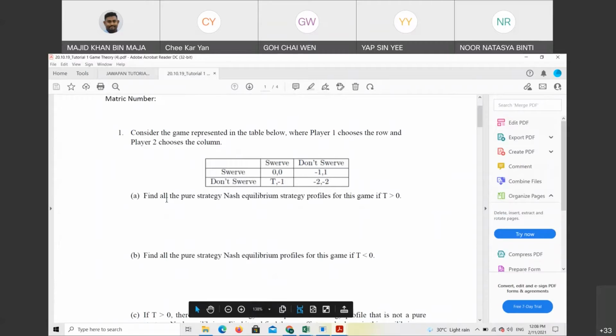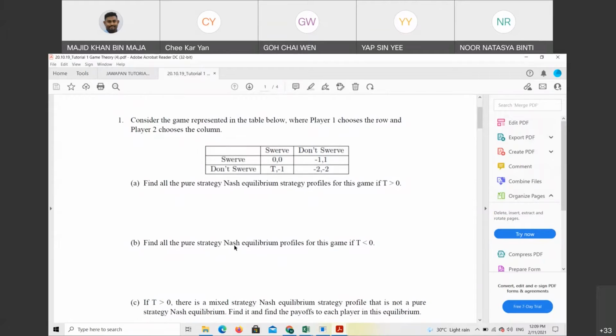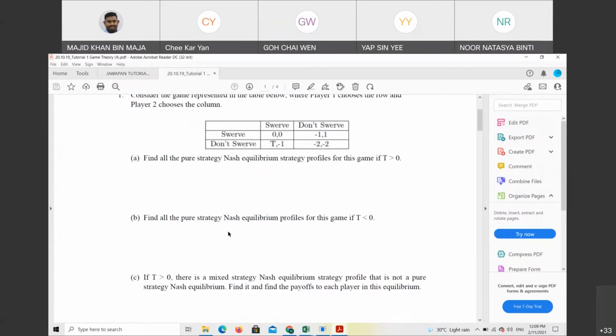That is the answer for all pure strategy if T is more than 0. Now I want you, did anyone already done? Find all the pure strategy if T is less than 0. I will give you around 2 minutes, then I'll call someone. Okay, 2 minutes. Now it's 12:10. I will start to call one of the students at 12:11 or 12:12. So the time is yours. Please do now.